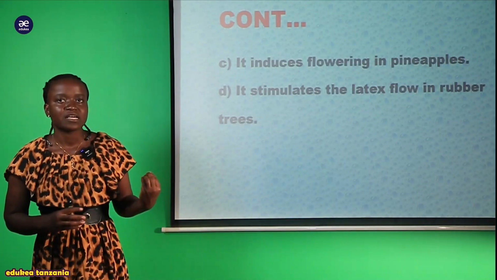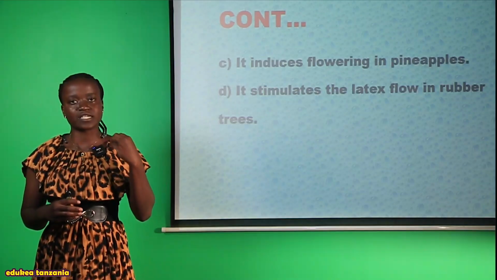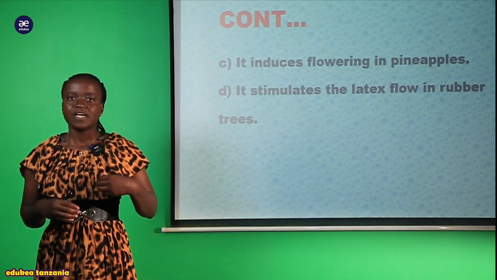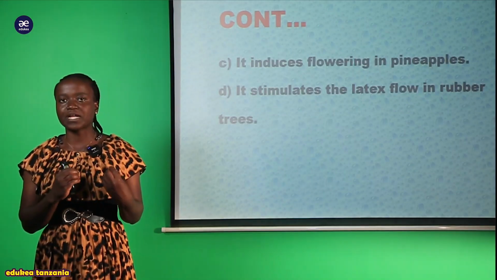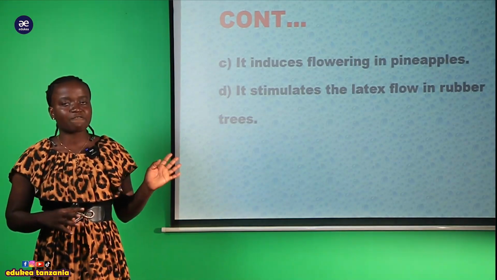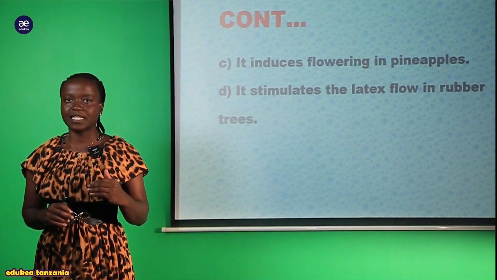So now you can see this hormone, this synthetic ethylene, is very important for growth and production of different kinds of products within a plant. So my students, that is the fourth hormone which is found within a plant.